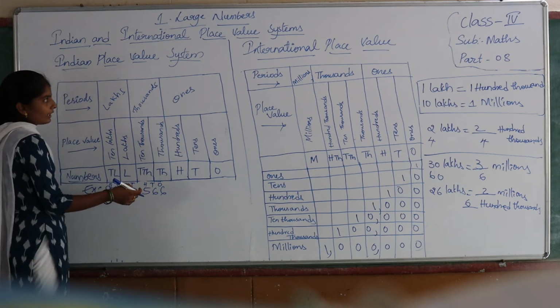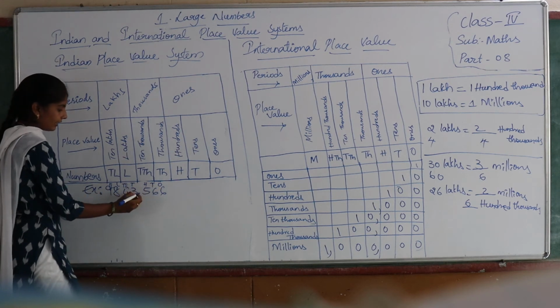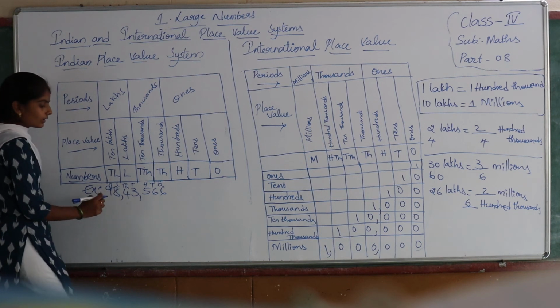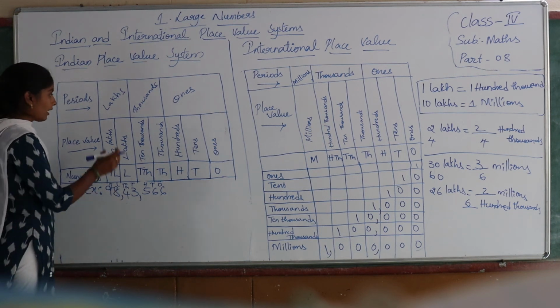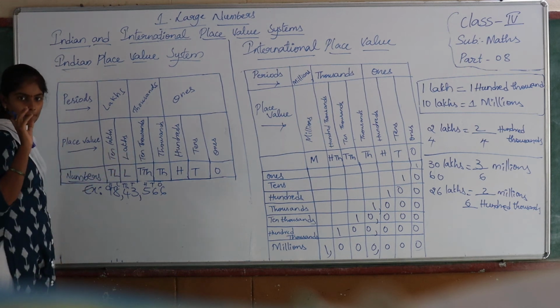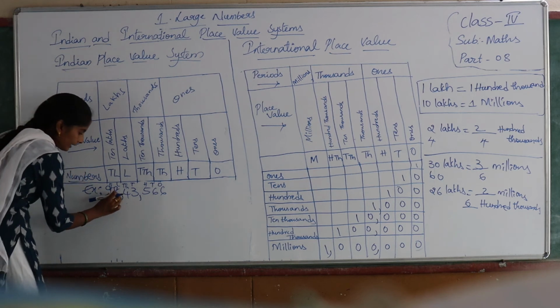After completion of each and every period, we should put a comma. So ones, tens, hundreds, comma. 1,000, 10,000, comma. Lakhs, 10 lakhs. So how will we write the number name for this? As I told you, the total period you should consider together and write the number name for that. So we have to start from the left. So here 10 lakhs.